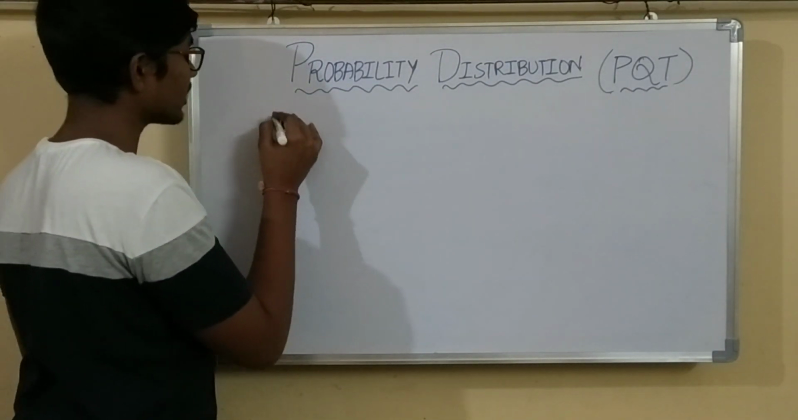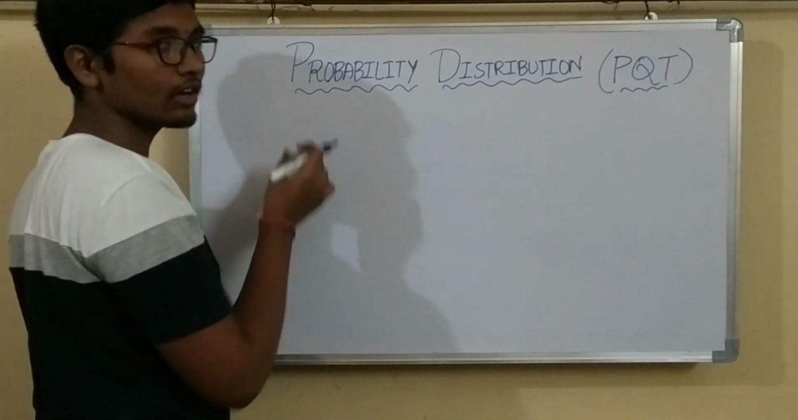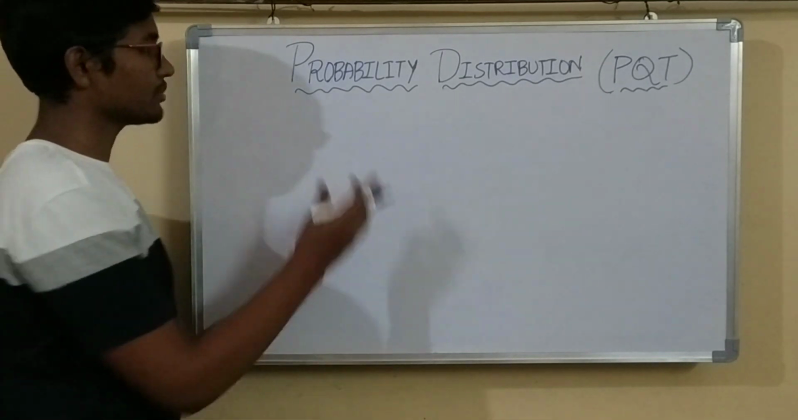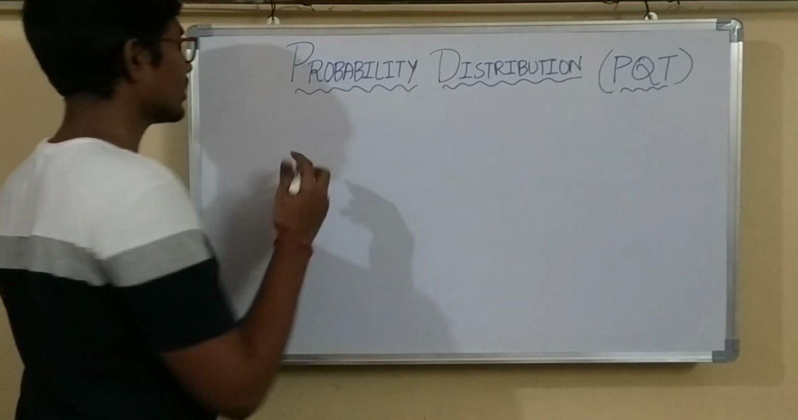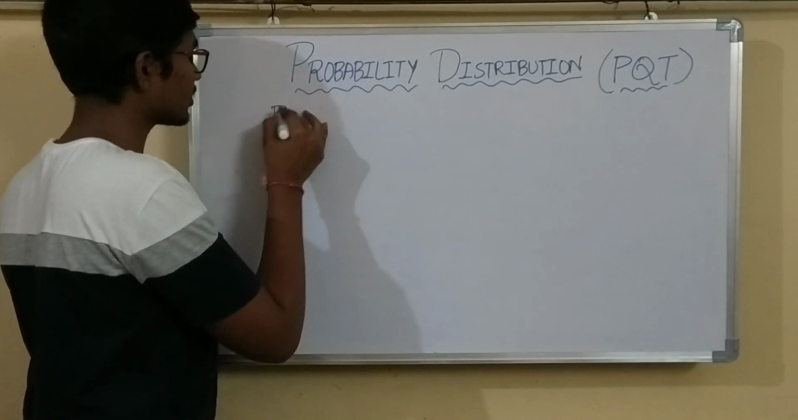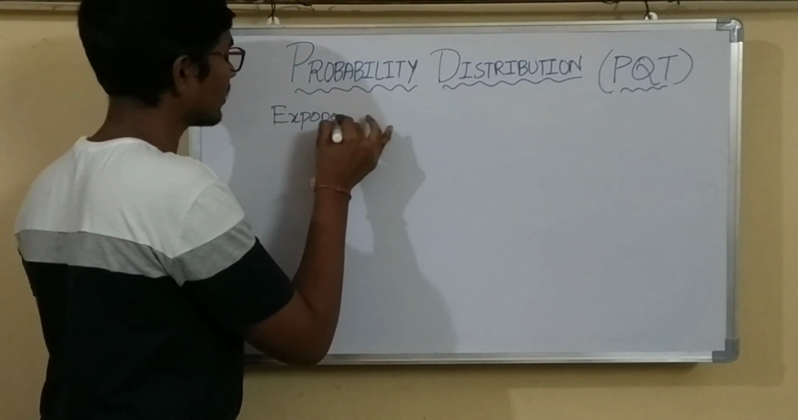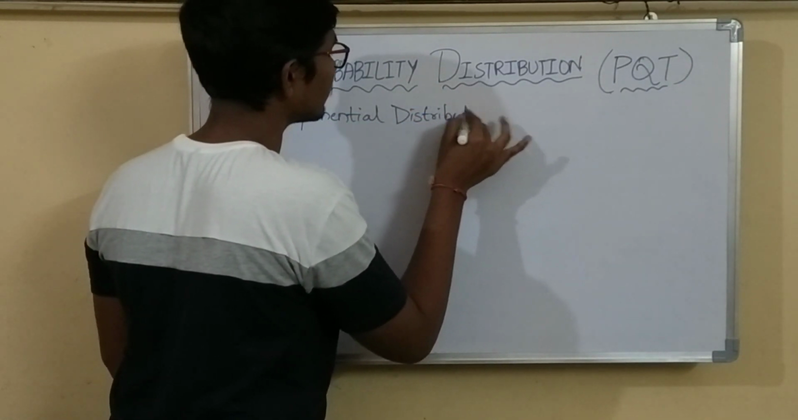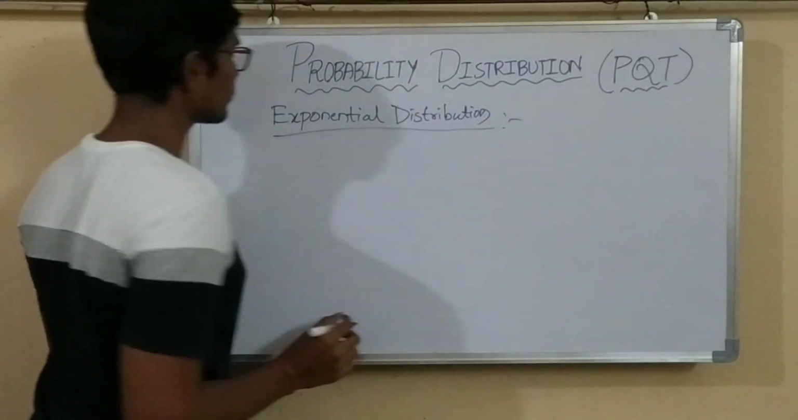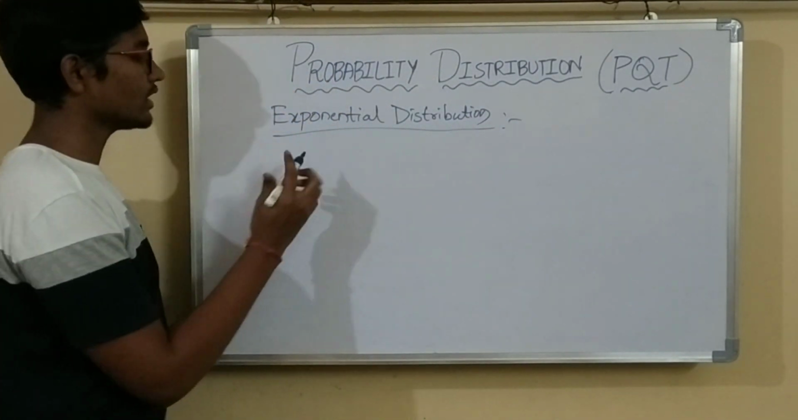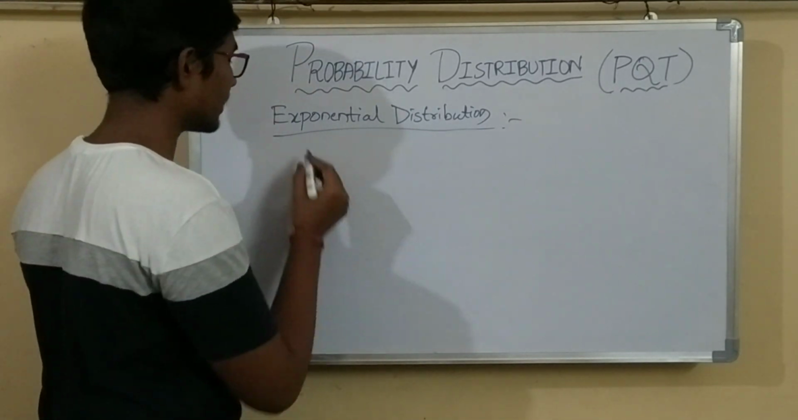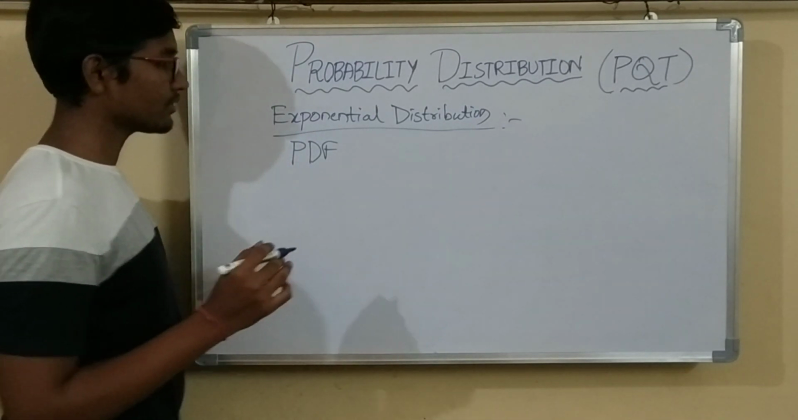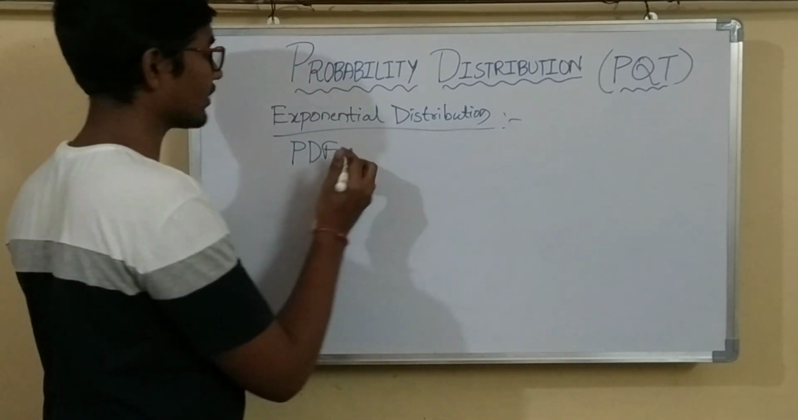Now the next one is exponential distribution. This is from continuous distribution. Till now we have seen the formulas of discrete distribution, the subtopics of discrete distribution. Now we are going to continuous distribution. So in continuous distribution, the first one is exponential distribution. In discrete distribution we have seen PMF, probability mass function, but in continuous distribution it is PDF, probability density function.